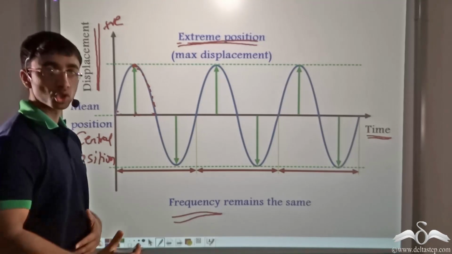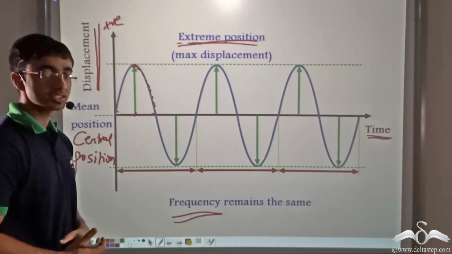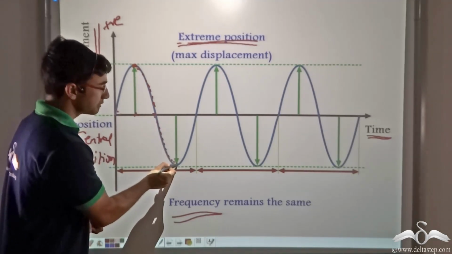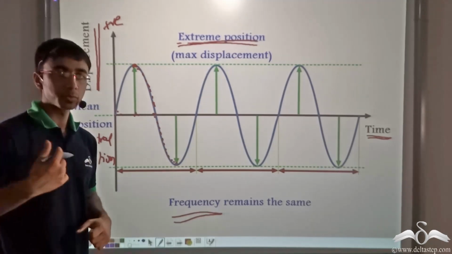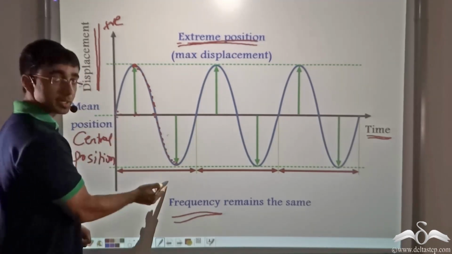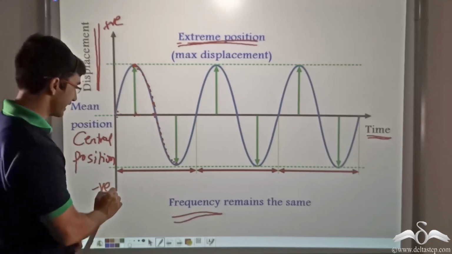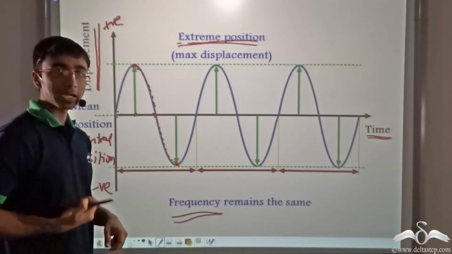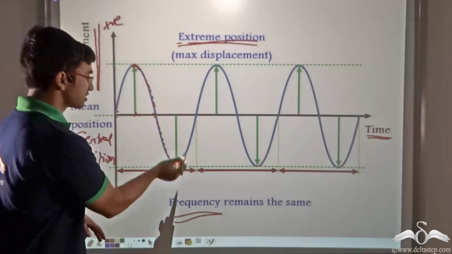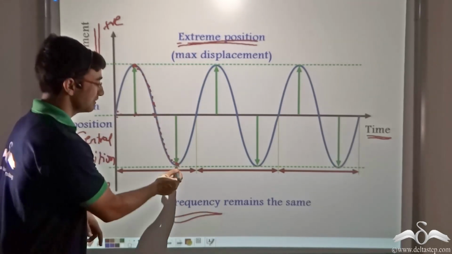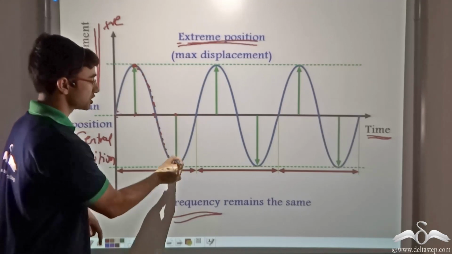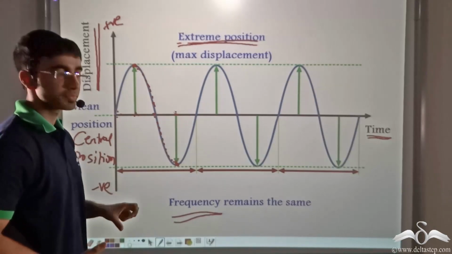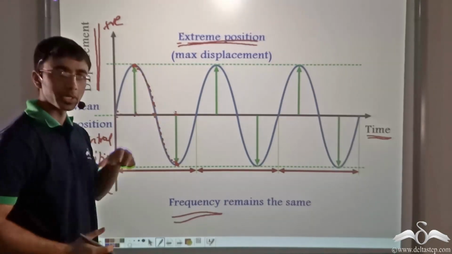But due to its inertia of motion, because it is executing free vibrations and there is no opposing force, it continues moving backwards and it moves till a certain point in the backward direction. Now conventionally this backward direction is taken on the negative side of the y-axis. So this point where the body goes and stops in the backward direction is again the extreme position, or the maximum displacement. This position from the mean position will also give us the amplitude in the backward direction, which will be the same as the amplitude in the forward direction.